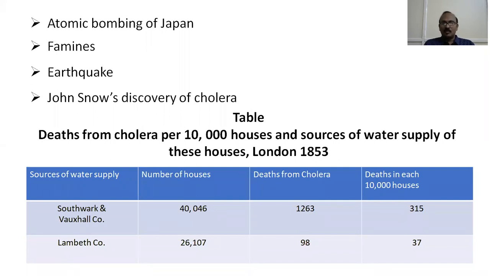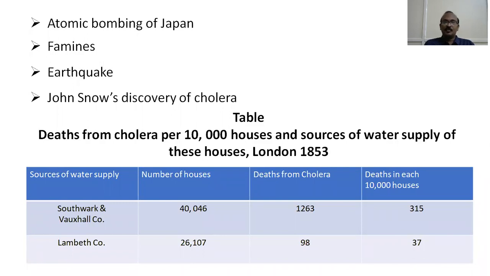Lambeth Company was drawing water at a point upstream, where there is less chance of pollution or contamination of the water supply. Whereas the Southwark and Vauxhall Company was drawing water and supplying it to London from a sewage water basin.